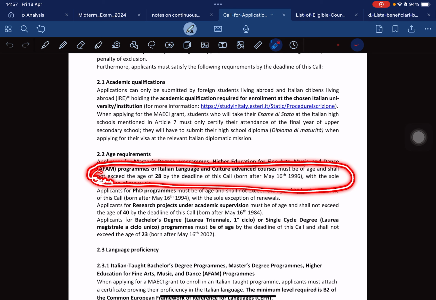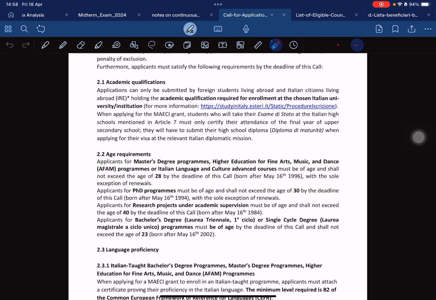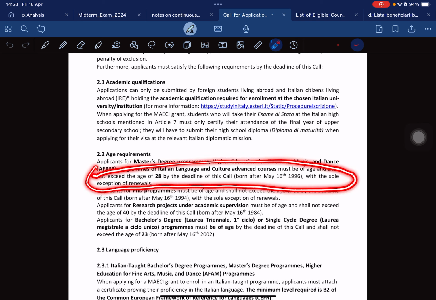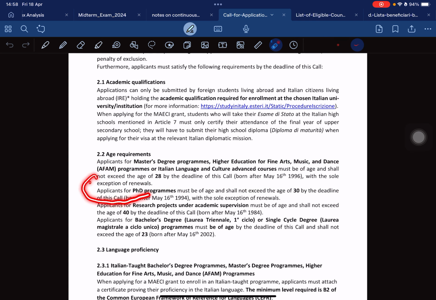Yes. So meaning, as it's stated here, if you are born after May 16th, 1996, you cannot apply. They also added an exception. You see this exception of renewals, meaning those who are renewing with them, their age doesn't matter because they are already on the scholarship. They are just renewing.